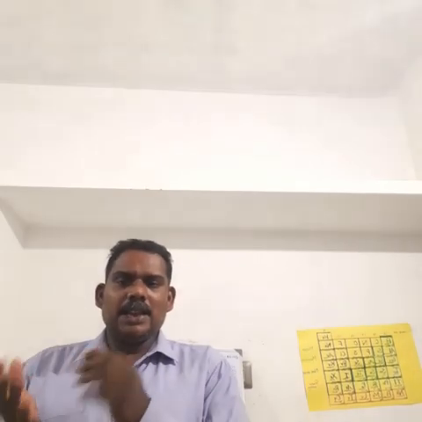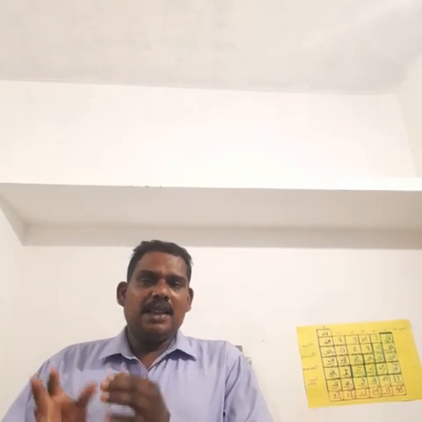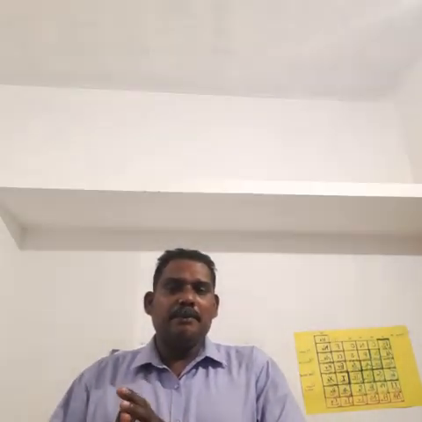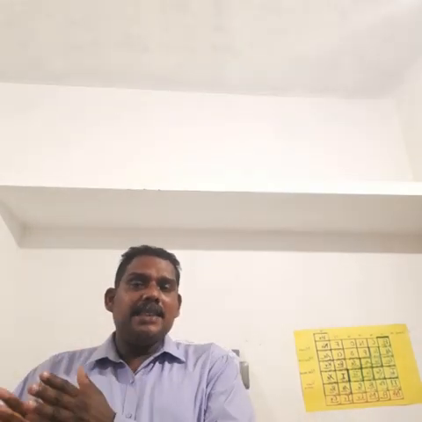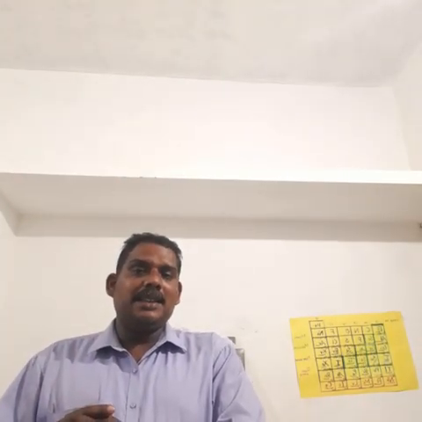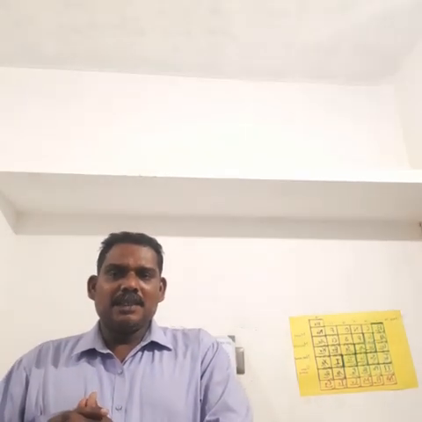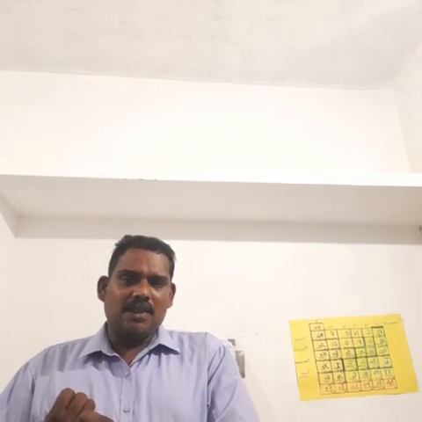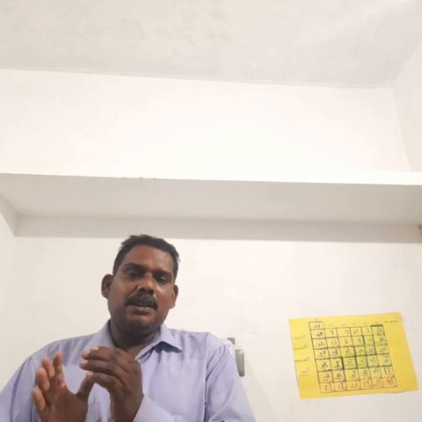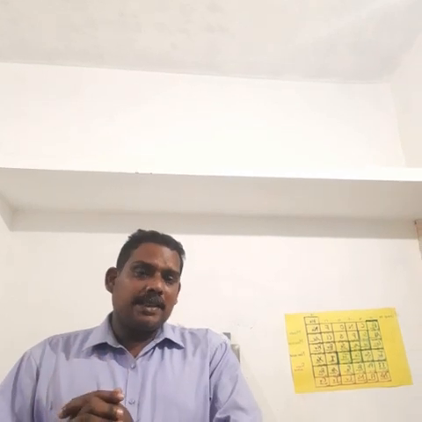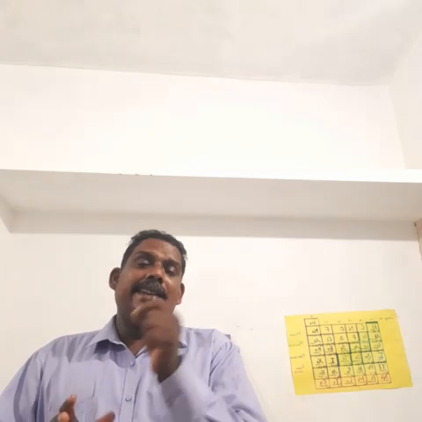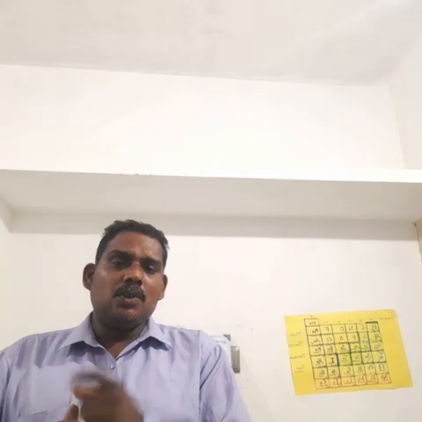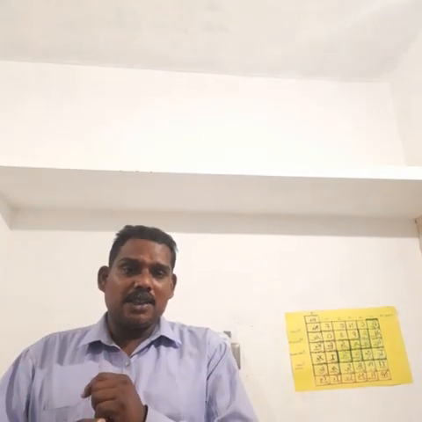Okay. Second one, base. Base means sodium hydroxide, potassium hydroxide, ammonium hydroxide, etc. Here, for the base, the equivalent factor is acidity. Acidity means the number of moles of ionizable OH minus ions. For example, sodium hydroxide. What is the formula? NaOH. How many OH are there? 1. So the acidity for sodium hydroxide, NaOH, is equal to 1.